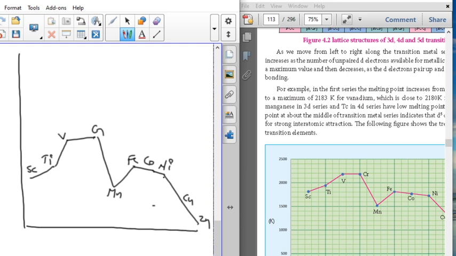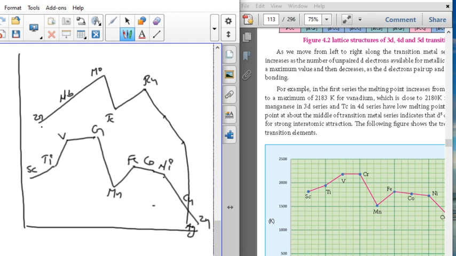And we have to observe the 4d series of elements also. See the melting point for the 4d series. So it is yttrium, zirconium, niobium, molybdenum, technetium, ruthenium, rhodium, palladium and silver.